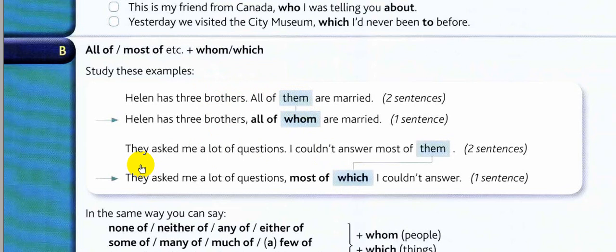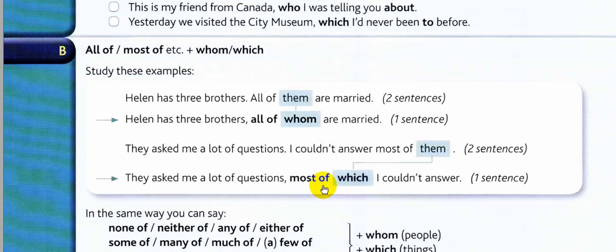Let's see another example. They asked me a lot of questions. I couldn't answer most of them. Them is referring to the questions, and questions are things, so I replace them with which. If the described noun is a person, we use whom after the expression of quantity. If the described noun is a thing, we use which after the expression of quantity.